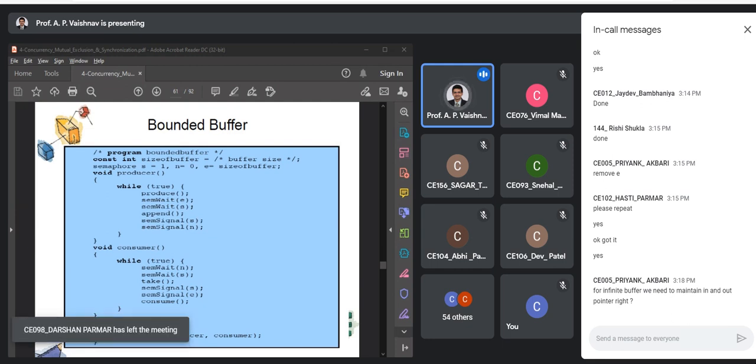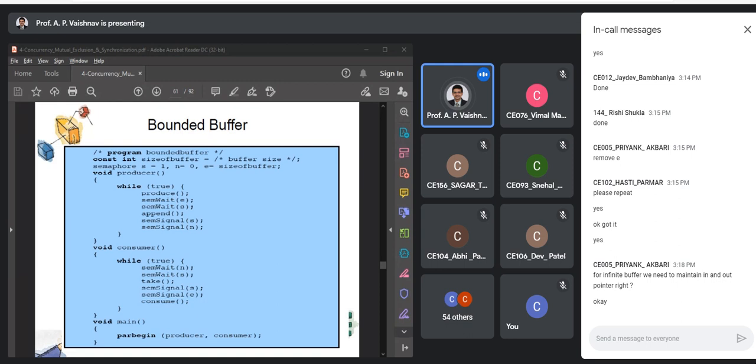For infinite buffer, you need to maintain in and out pointers. Yes, in the same way, Priya, what you are doing. And again, as a programmer, we cannot assume infinite available memory, so you need to declare some large value for the buffer capacity. It is up to you whether you want to maintain pointers or not. In this case circular won't be possible, so you will have to go with some kind of logic, as you are saying.